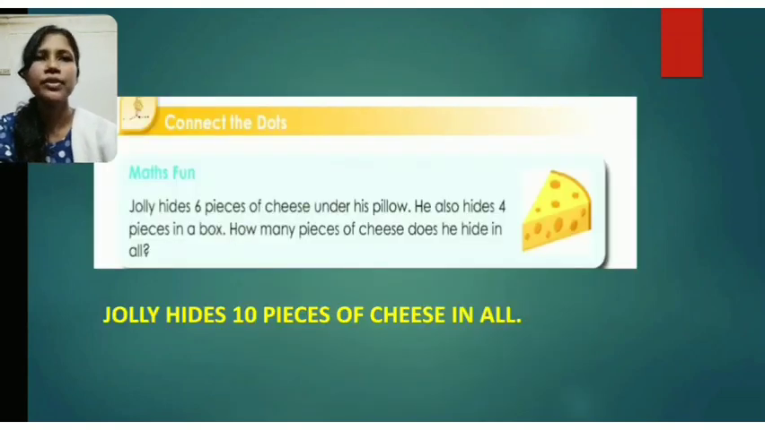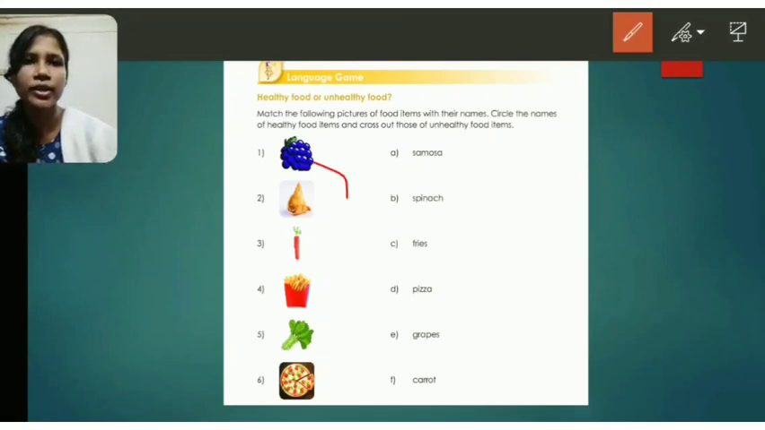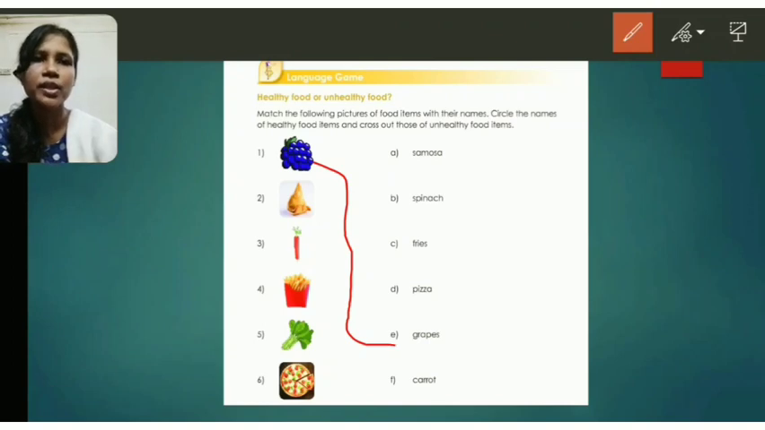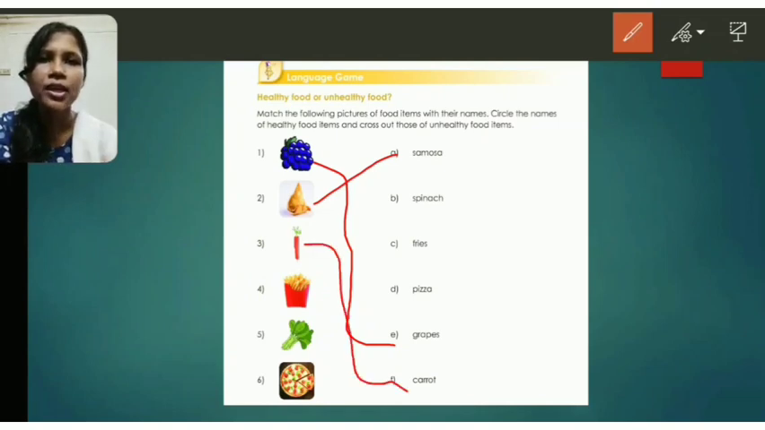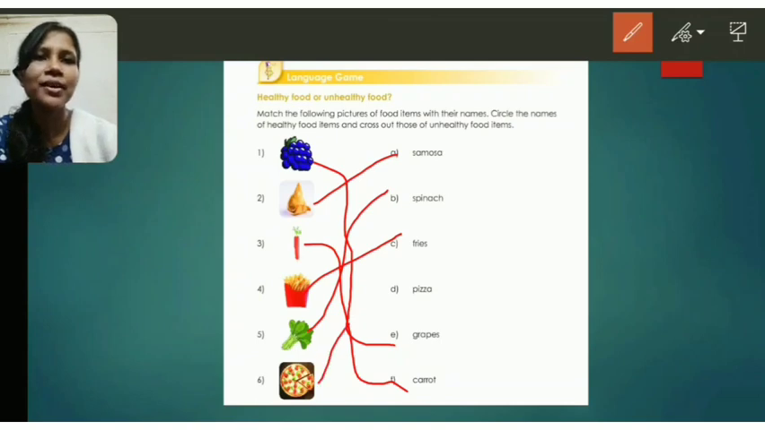So what is the first one? The first one is grape. So let us see which one is the grape. So option number E. So let us match it, grapes. Now the next one is samosa, A number. Third one is a carrot. The last one, F number. Then 4 number is fries, C number. Then fifth one is spinach, B number. And lastly, it is yummy pizza. So it is D number, pizza.